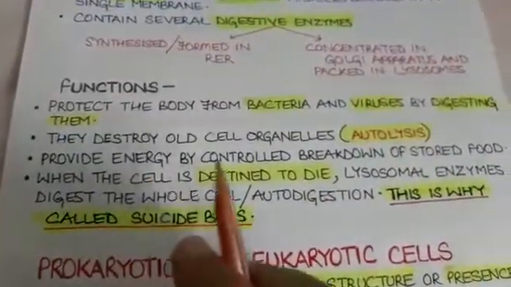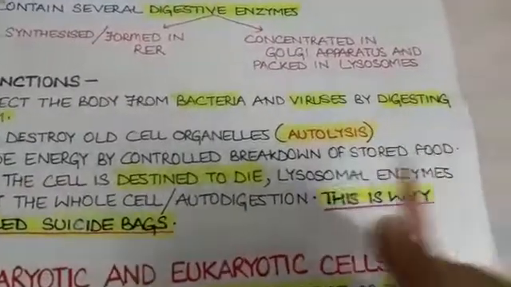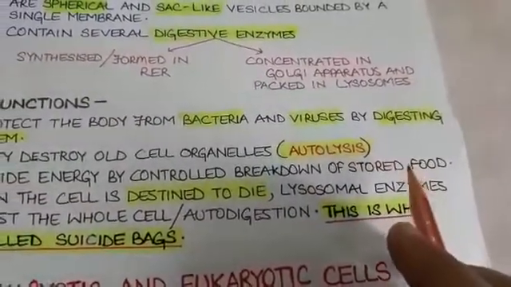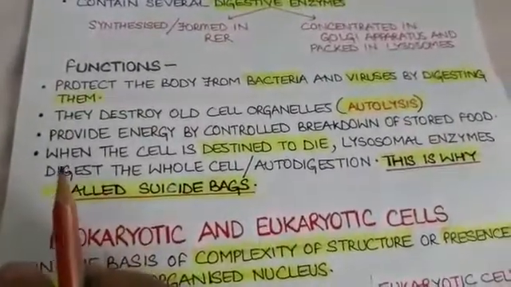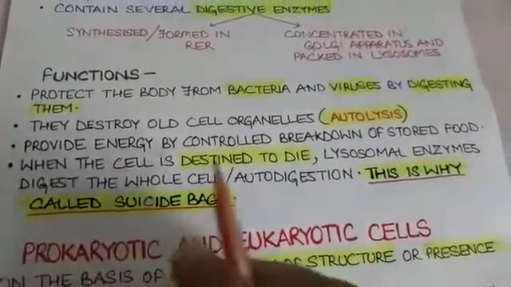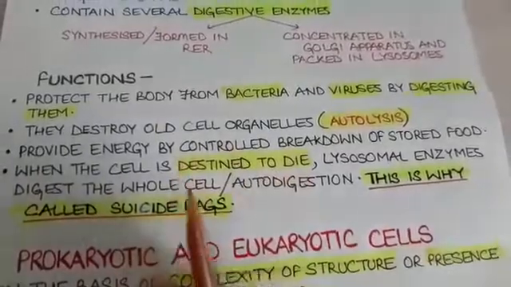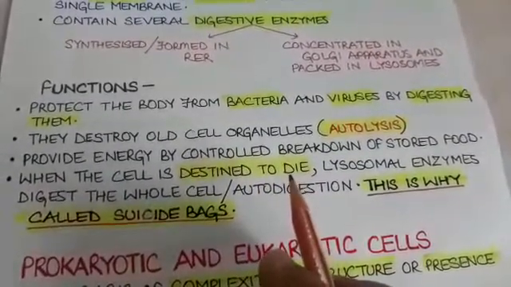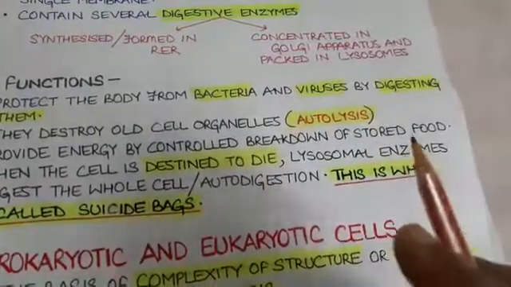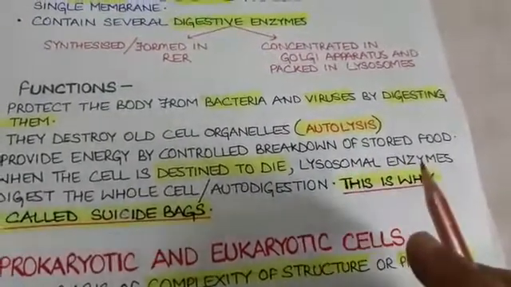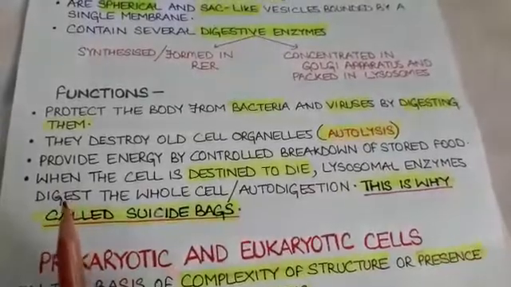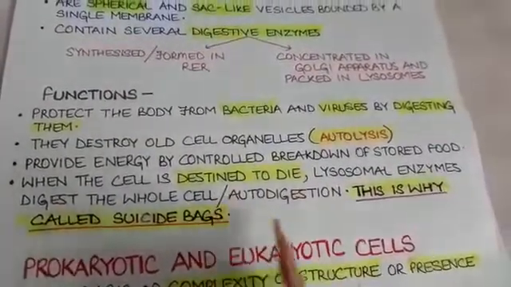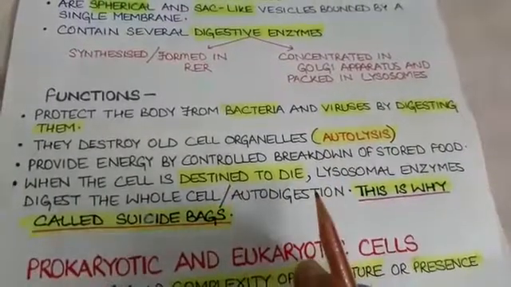Lysosomes provide energy to the cells by digesting or breaking down the stored food in the cell. And the fourth function of lysosome is, whenever the cell is destined to die, whenever there is a disturbance in the cell and the cell is about to become non-functional, lysosomes burst. The lysosomal enzymes are released in the cell and they digest the whole cell, or they bring about auto digestion.